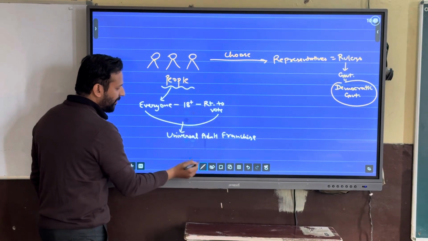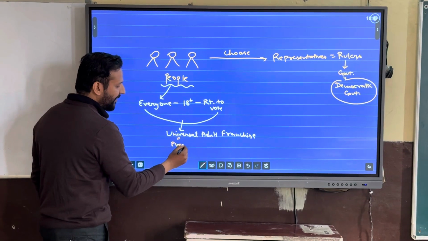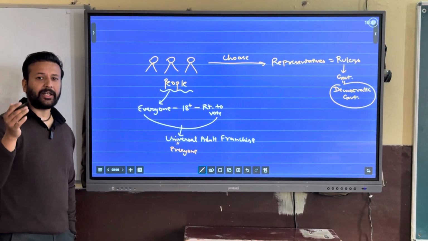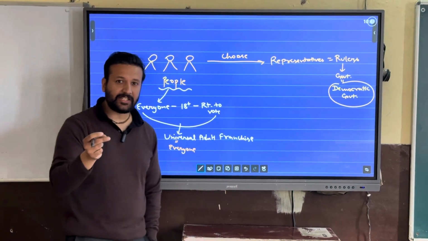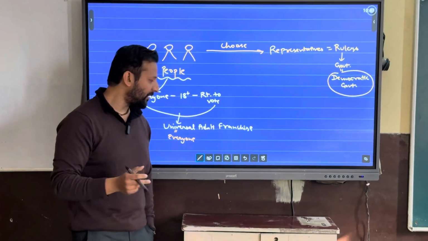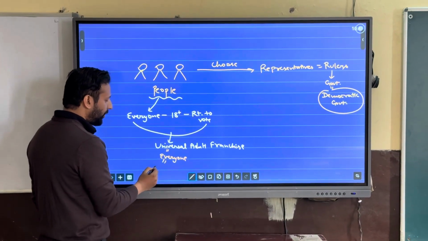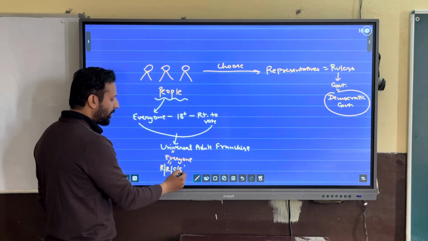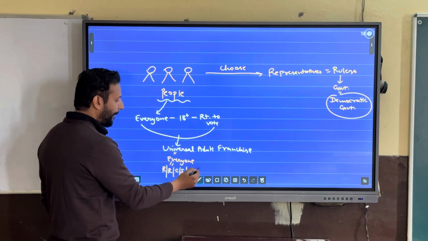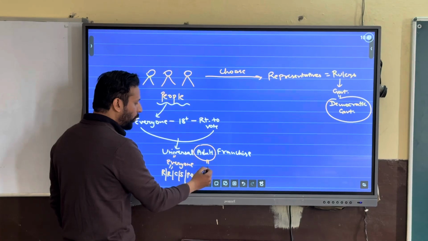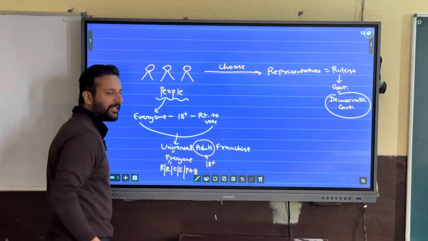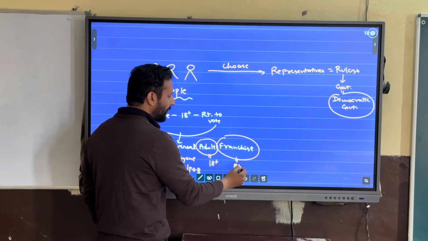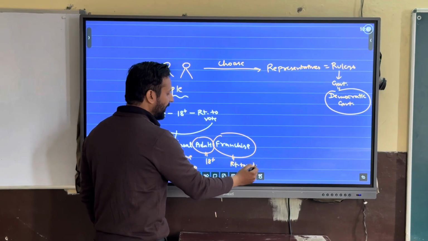In universal adult franchise, universal means everyone. Everyone has a right to vote irrespective of religion, race, caste, sex or place of birth. Adult means those who have attained the age of 18 or above, and franchise means right to vote.